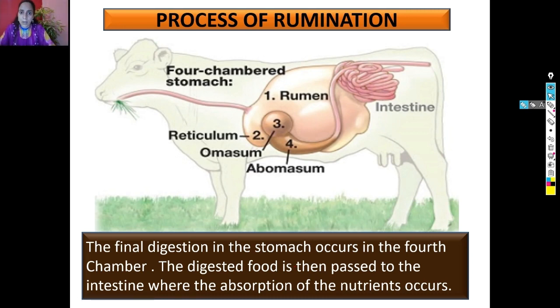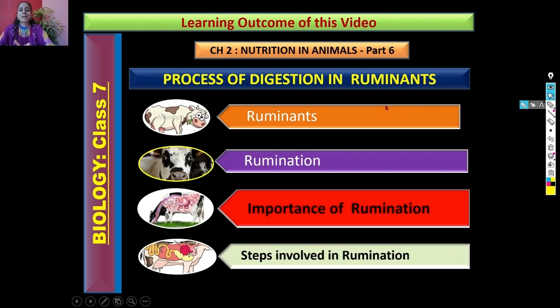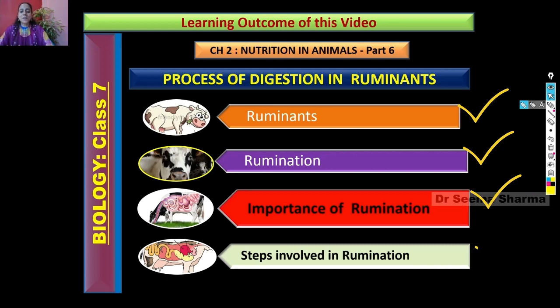The alimentary canal or the digestive tract of herbivores is much longer than ours. You have to find out this also and answer in the comment section कि herbivores का जो digestive tract है वो कितना लंबा है. I'm sure the meaning of ruminants, rumination, importance of rumination, and the steps involved in rumination are clear to my viewers now.